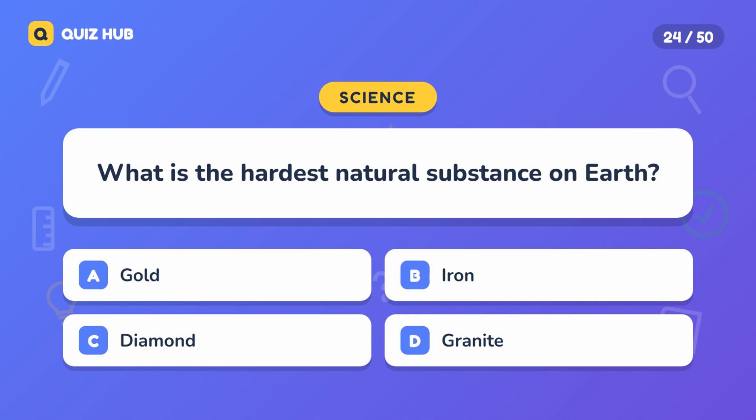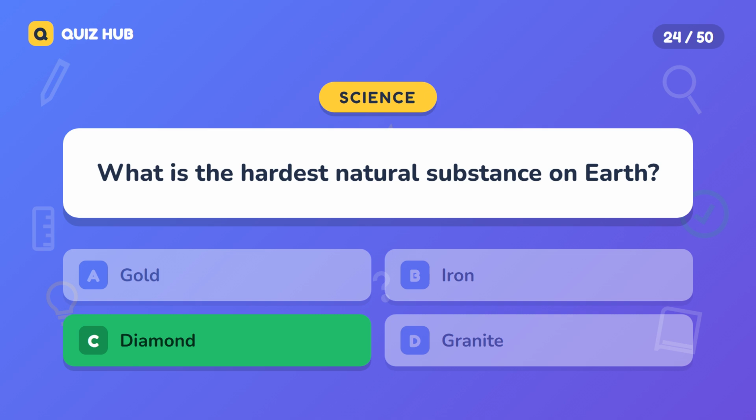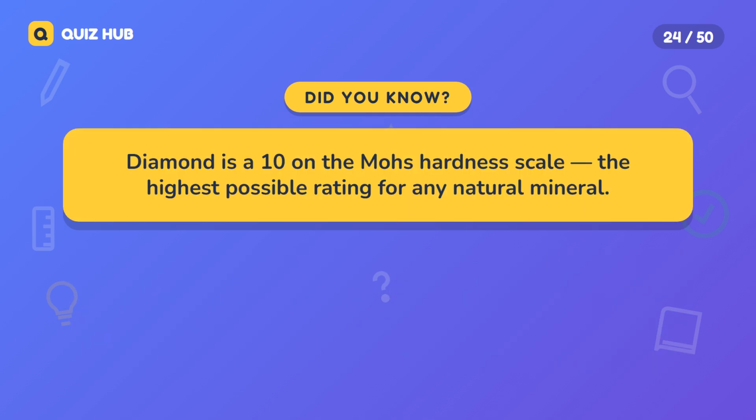Question 24. What is the hardest natural substance on Earth? A. Gold. B. Iron. C. Diamond. D. Granite. The correct answer is diamond. Diamond is a 10 on the Mohs hardness scale, the highest possible rating for any natural mineral.